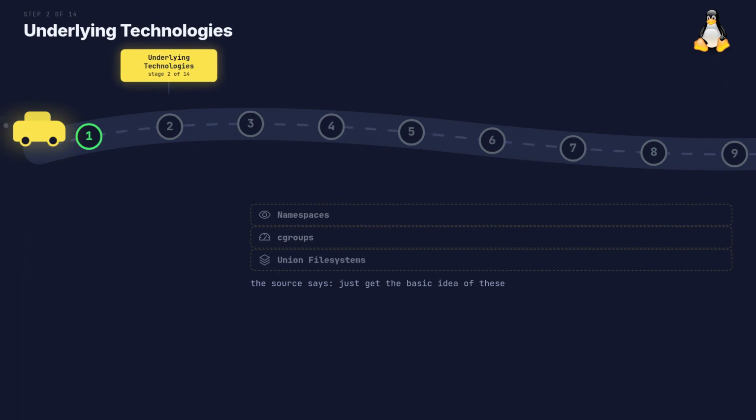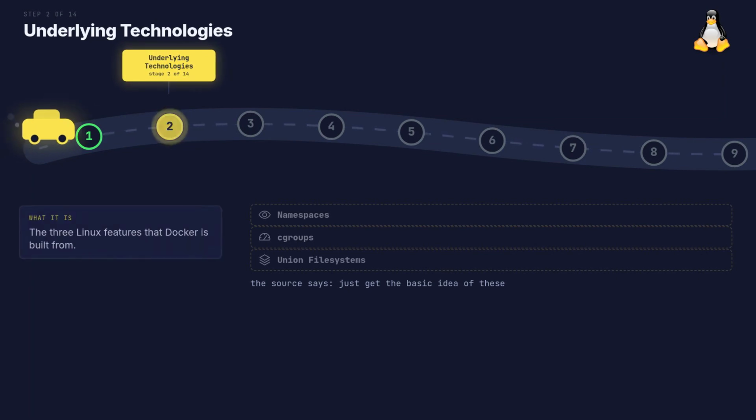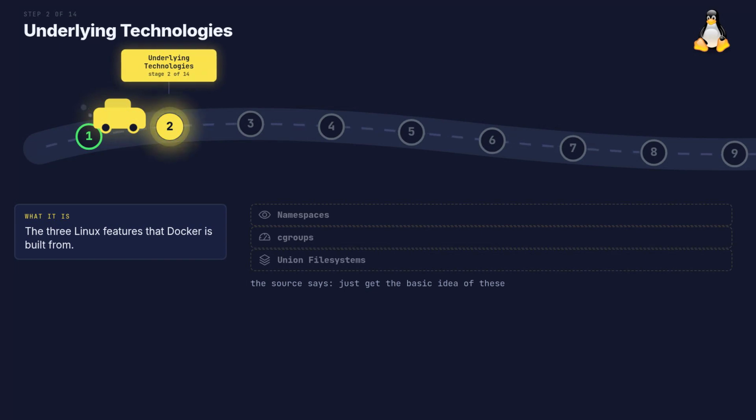Step 2 of 14, the underlying technologies. The roadmap says a basic idea is enough here. What it is. The 3 Linux features that Docker is built from, why it is here. Once you see these 3, containers stop feeling like magic. I have a full video on this.